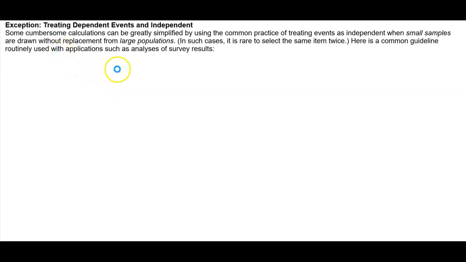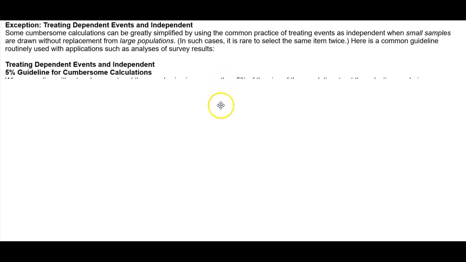Exception: treating dependent events as independent. Some cumbersome calculations can be greatly simplified by using the common practice of treating events as independent when small samples are drawn without replacement from large populations. In such cases, it is rare to select the same item twice. So here's a common guideline routinely used with applications such as analysis of survey results.